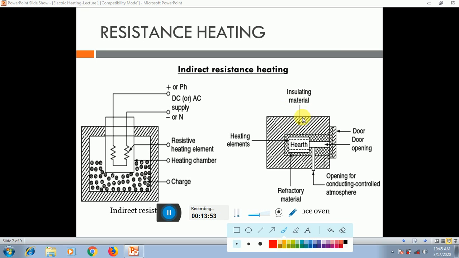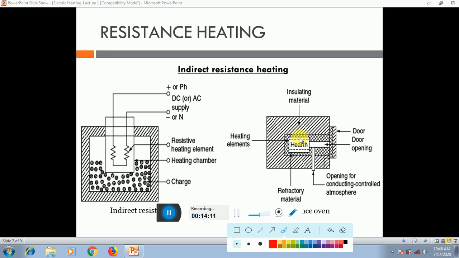This is called the heating element. On both sides you can see the heating elements of the inductor or coil, connected with the door, which opens and closes for safety purposes.